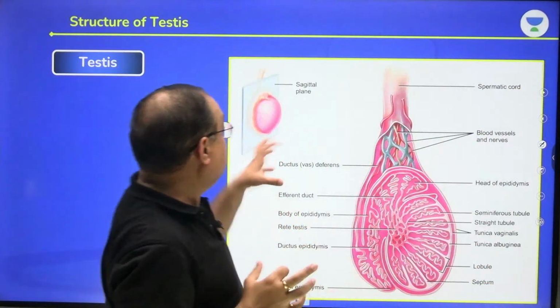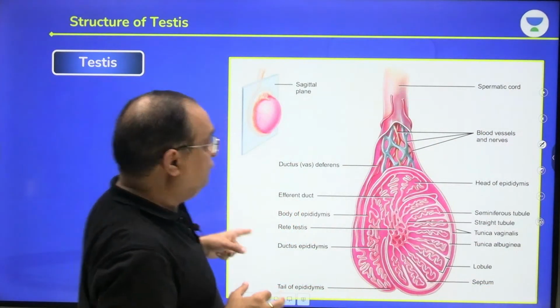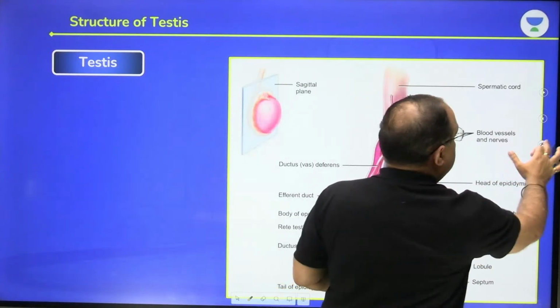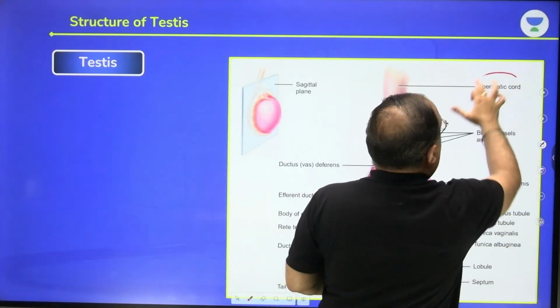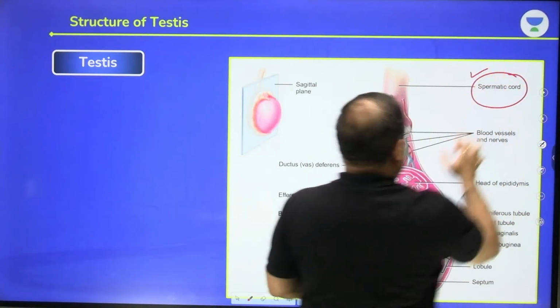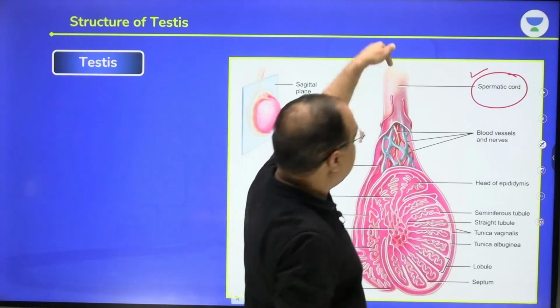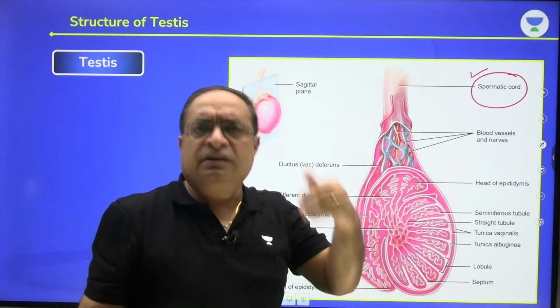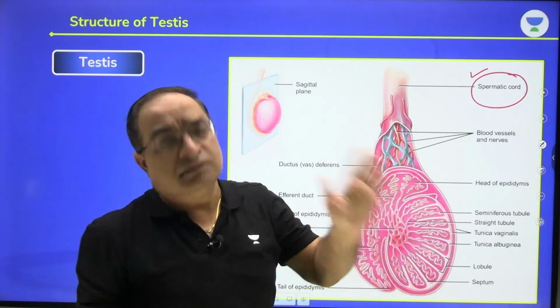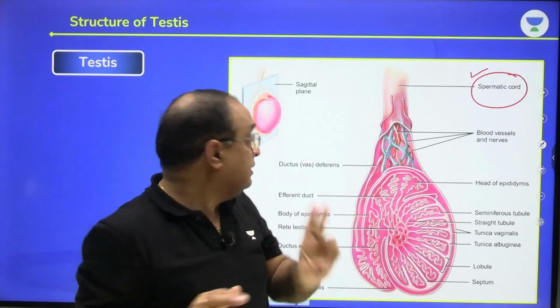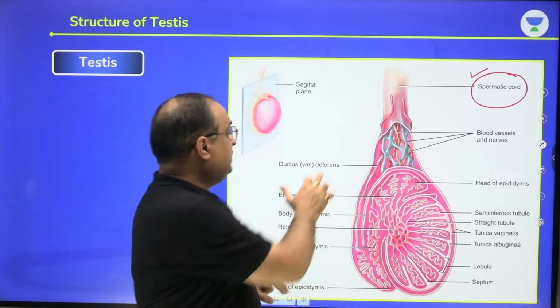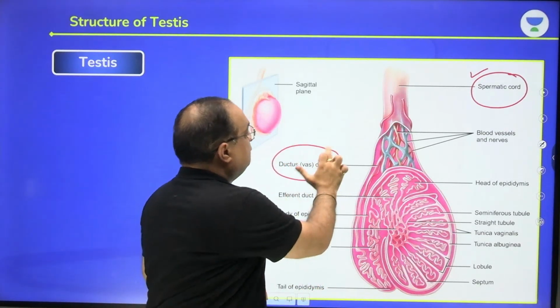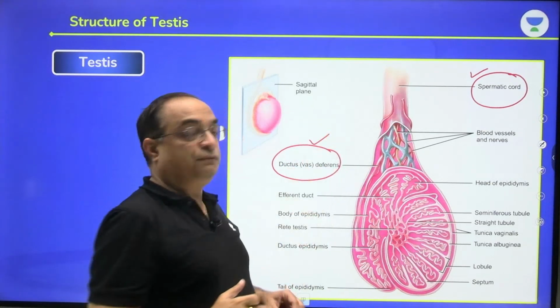Okay, let's see this diagram also. If you remember, I told you about the spermatic cord. Testes hang in the scrotum with the help of the spermatic cord. The spermatic cord has blood vessels, lymph vessels and nerves, right? It also has the vas deferens, which is called ductus deferens.